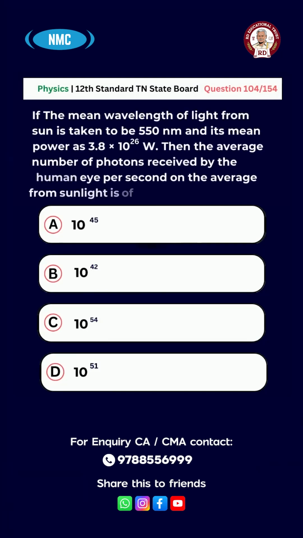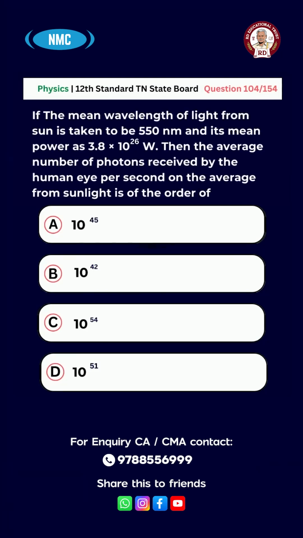Question number 104. If the mean wavelength of light from the sun is taken to be 550 nm and its mean power is 3.8 × 10^26 watts, then the average number of photons received by the human eye per second from sunlight is of the order of: option A 10^45, B 10^42, C 10^54, D 10^51. The right answer is option A, 10^45.